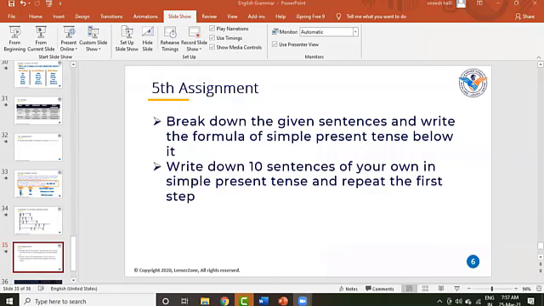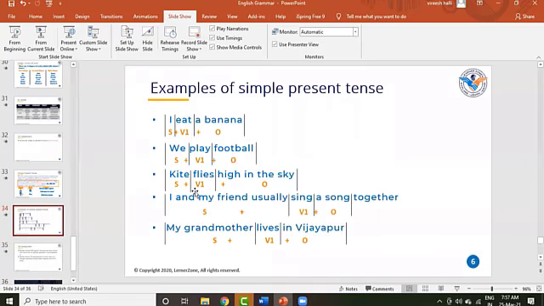The second point of the assignment is to write down 10 sentences of your own in simple present tense and repeat the first step. I'll be giving you 25 sentences. Apart from that, you have to write 10 more sentences of your own, break each sentence in the same fashion and write down the formula of simple present tense. The formula is S plus V1 plus O, which means subject plus first shape of the verb plus object. If you add these three, it forms a simple present tense.